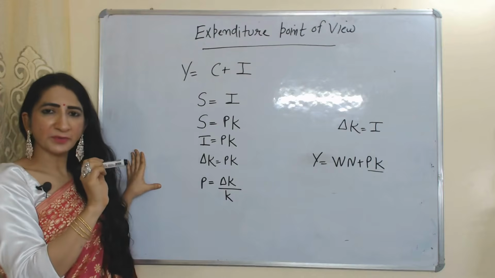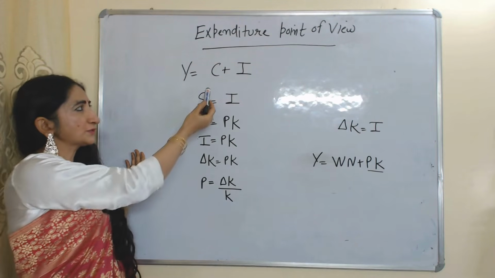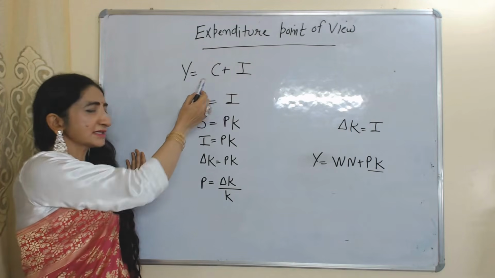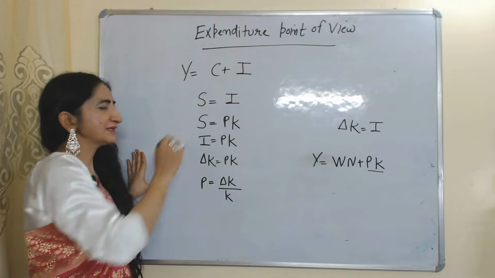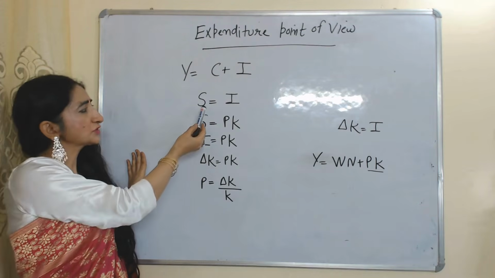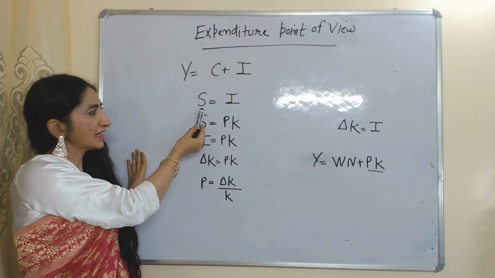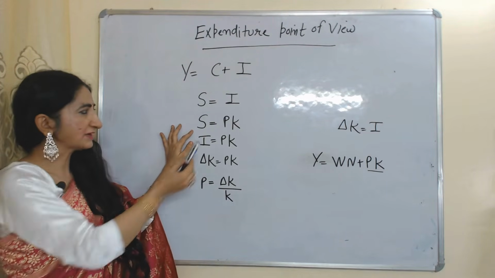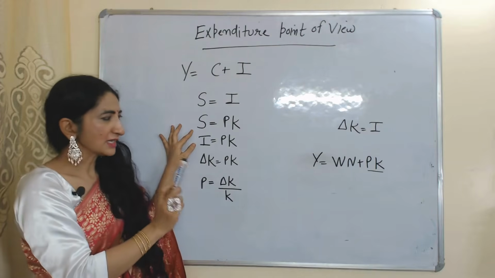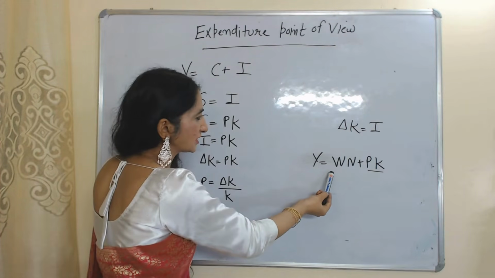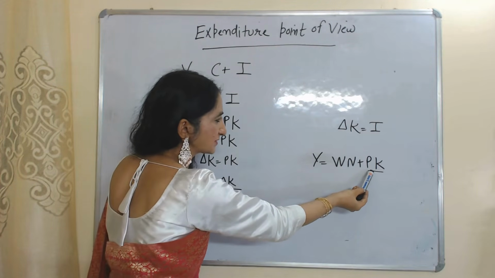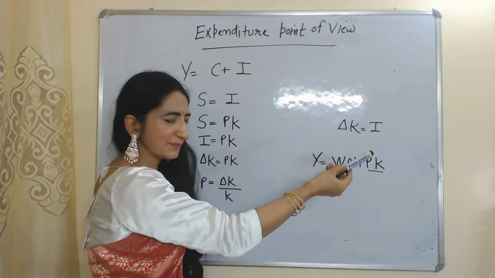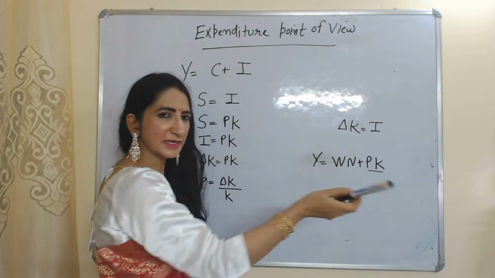According to expenditure point of view, our national income is equal to C plus I. Here Y is national income, C is consumption expenditure, I is investment expenditure. As we know, saving is equal to investment. Here S is saving, I is investment. And according to this model, saving is equal to PK. As we know, our national income is equal to WN plus PK, as we earlier discussed. WN means income earned by laborers and PK means income earned by capitalists.